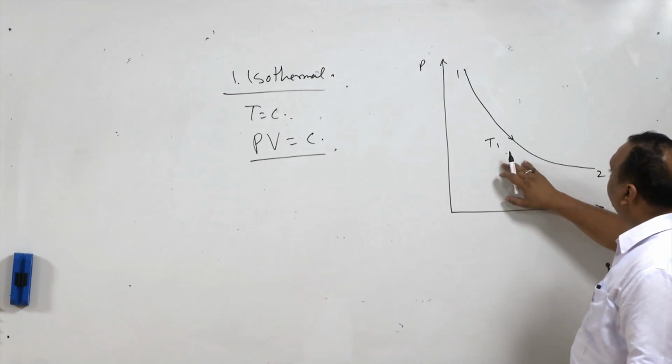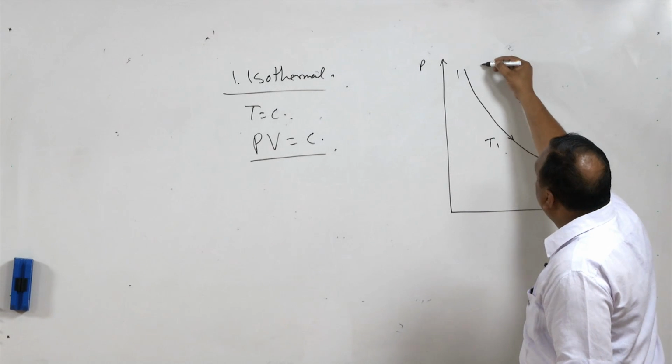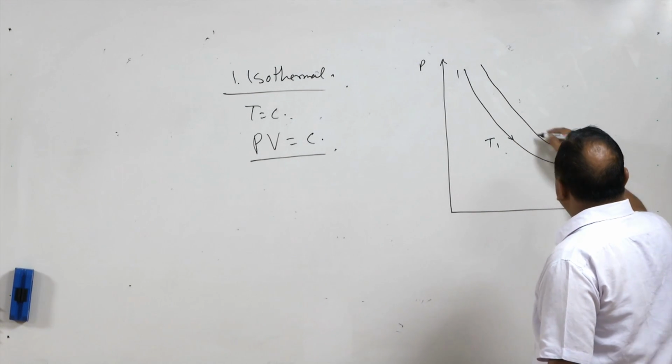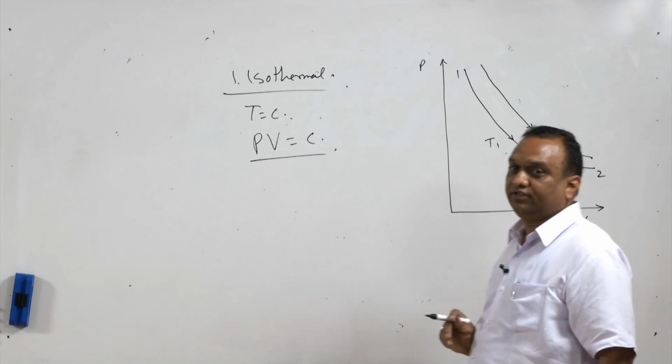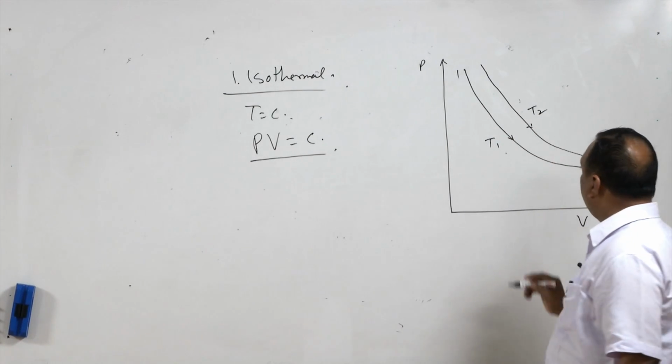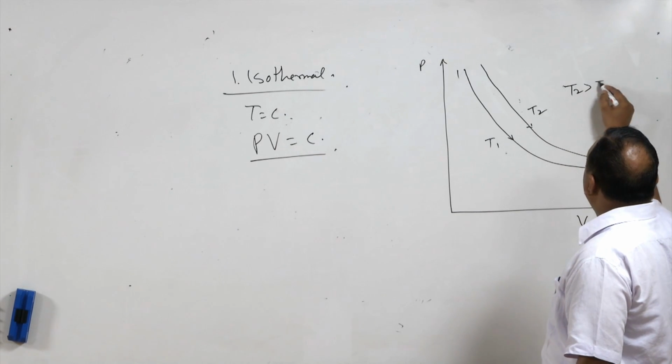If I change the temperature, suppose to T2, another curve parallel to this curve will be formed, but these two curves will never cut each other because they are parallel to each other. So, this is temperature T2, and temperature T2 is greater than temperature T1.